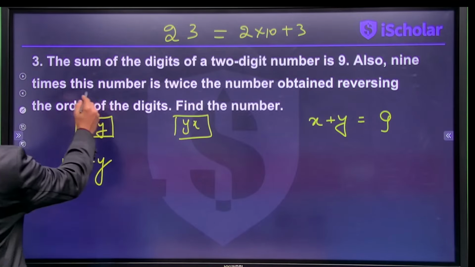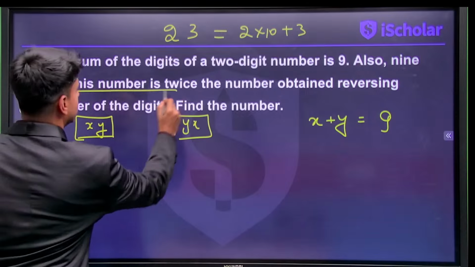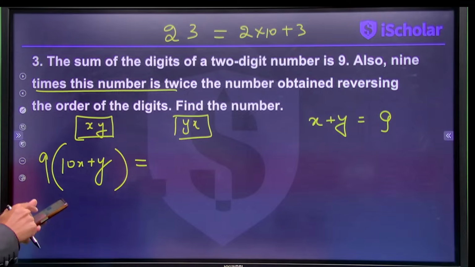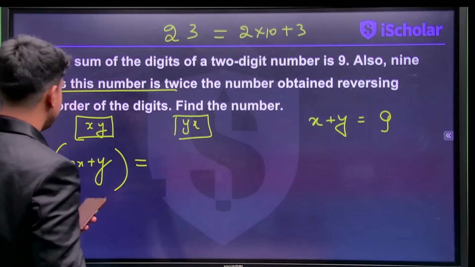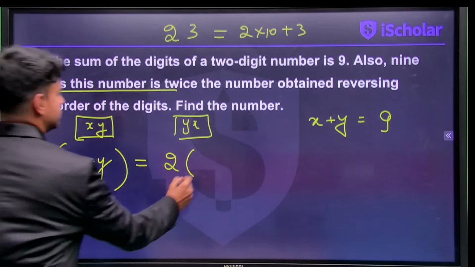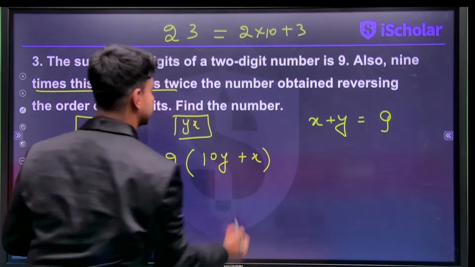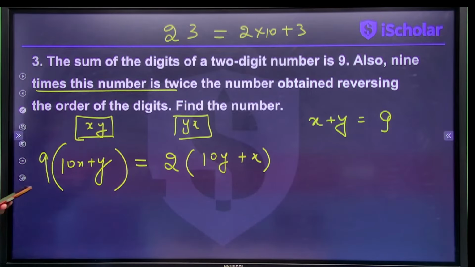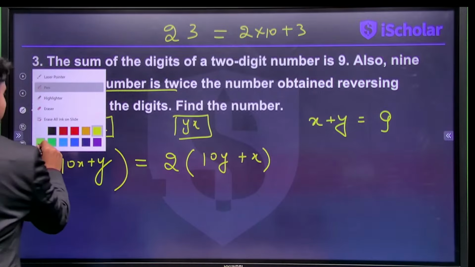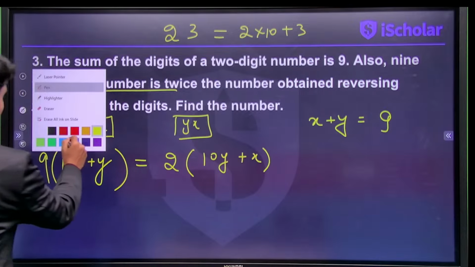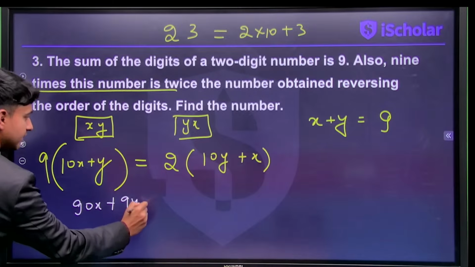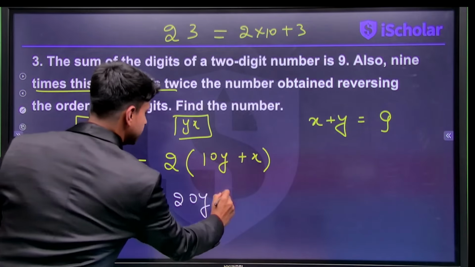What they have given is 9 times the number, so 9 times 10x plus y is equal to twice the number obtained by reversing the digits, which is 10y plus x. That's the equation they have given, right everybody? If I just open it up, I'll get 90x plus 9y equals 20y plus 2x.